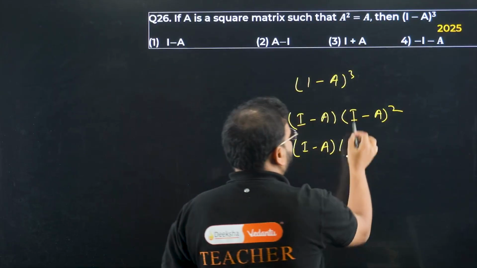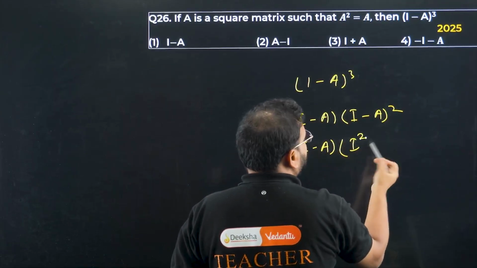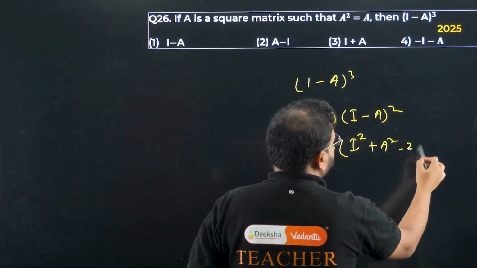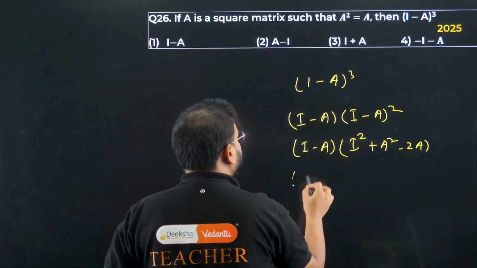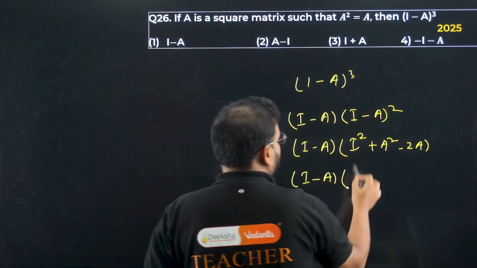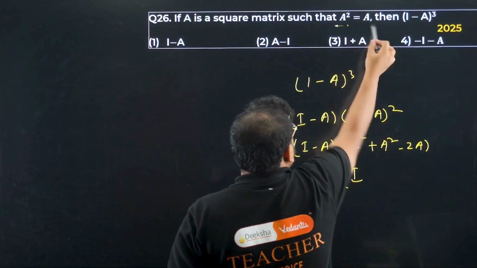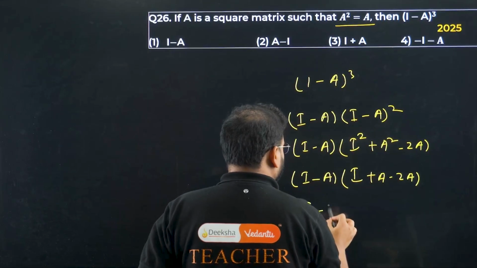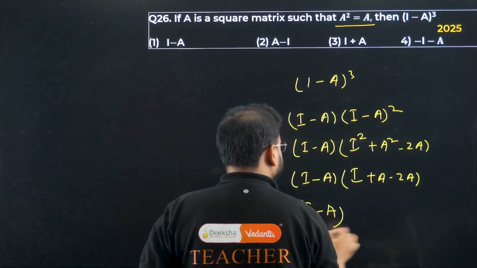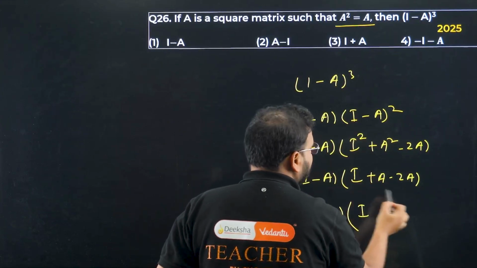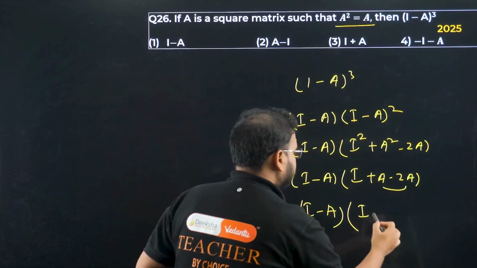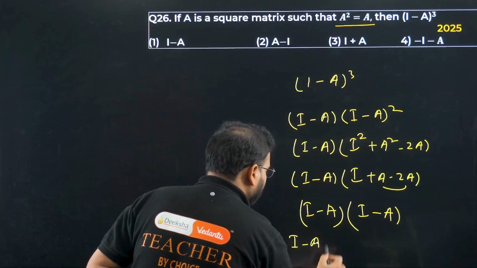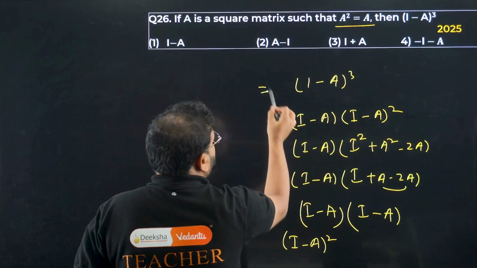Let's try it out. We'll have I square, which is simply I, and we'll get A square, and we have minus 2A. What do I get for this? Please check. I minus A: I square is simply I, A square is A, so plus A minus 2A. We have I, and A minus 2A is minus A only. So my result is I minus A, the whole square. So I get again (I minus A) whole square over here. Please check my steps.